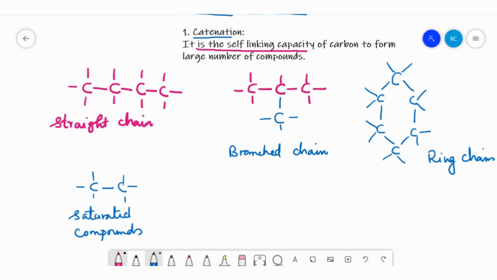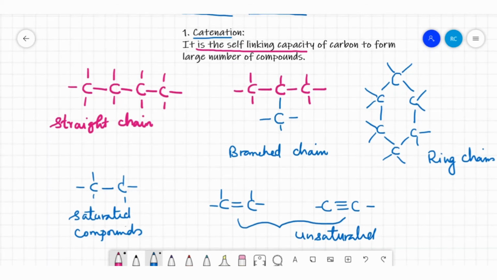At the same time, carbon can also form double bonds as well as triple bonds. These double bonded and triple bonded compounds we say are unsaturated compounds. So these are all formed by the self-linking capacity of carbon. This property is called catenation.